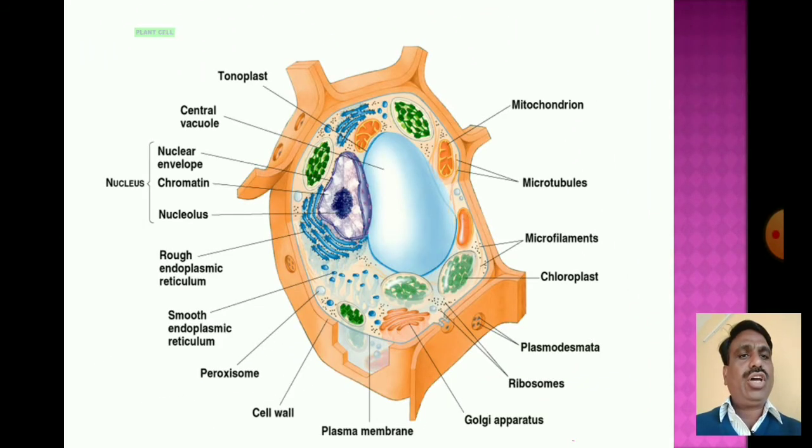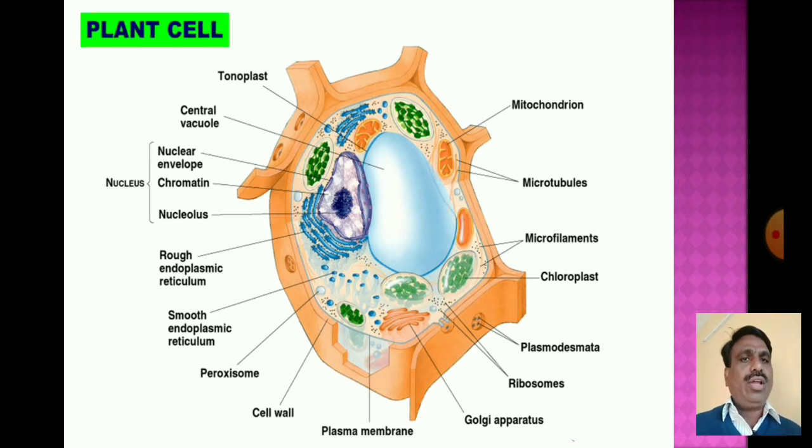Now, next, these are the plant cell. This is the structure of the plant cell, which has a cell wall and a central vacuole. It also has ribosomes, Golgi apparatus, plasma membrane, smooth endoplasmic reticulum and rough endoplasmic reticulum, cytoplasm, and microtubules.